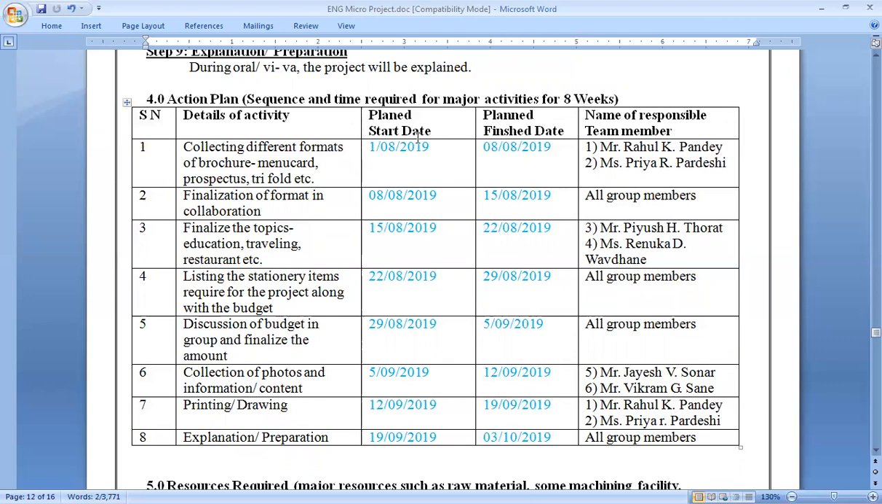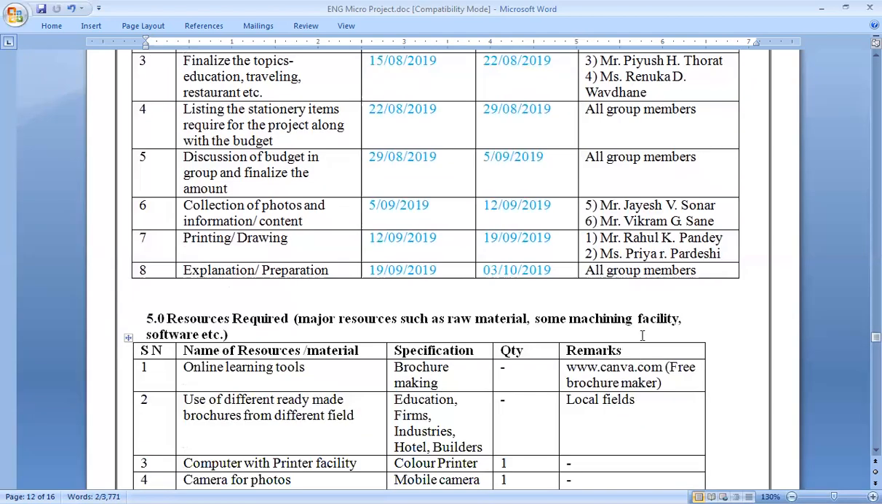Suppose your academic year starts in the month of December and it is going to end in the month of March, then you have to take one date from each and every week and write over here. Plan date, finish date, plan date, finish date. And name of responsible team members you have to write over here.